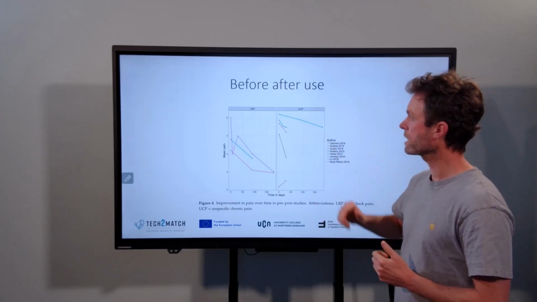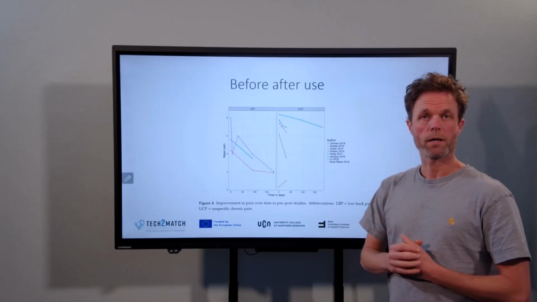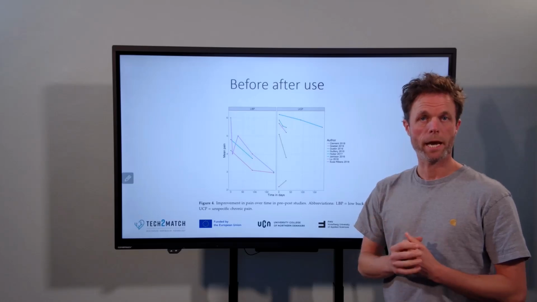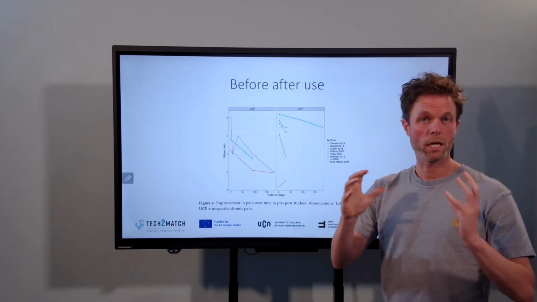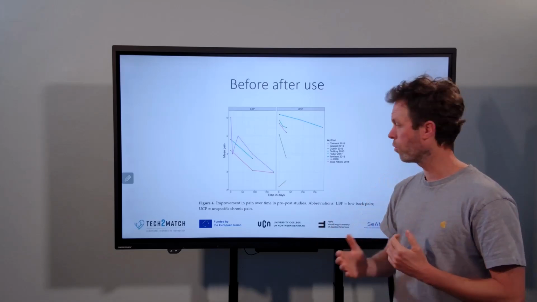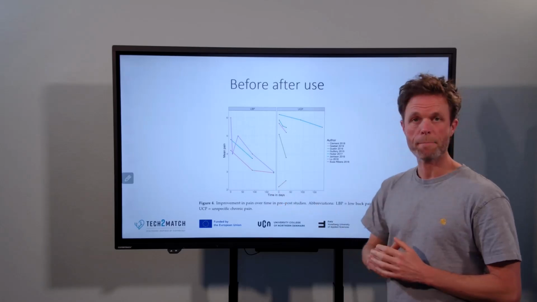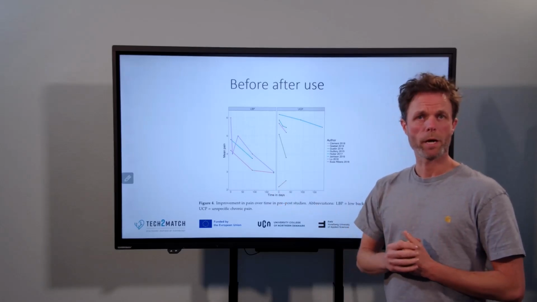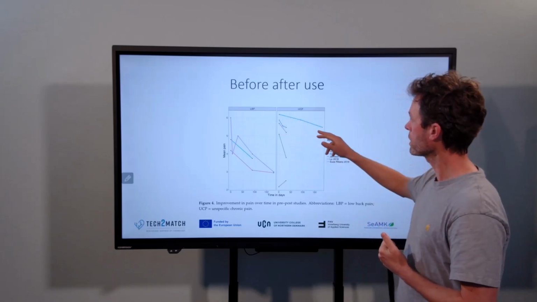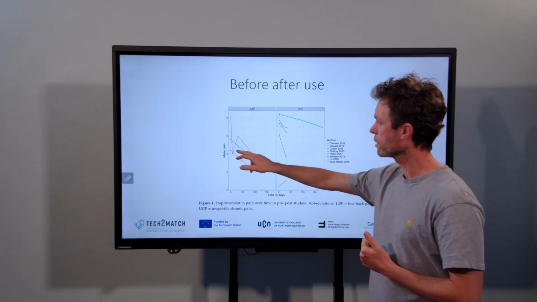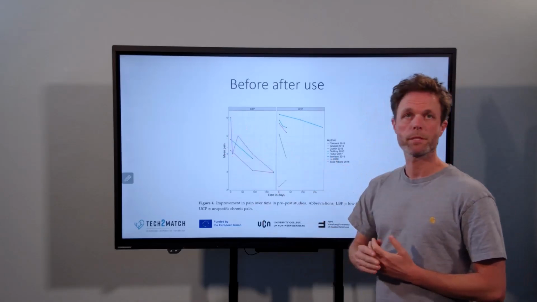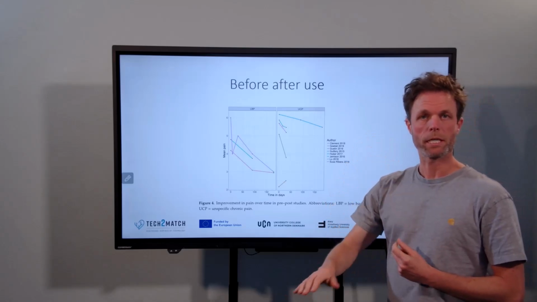We only have dotted lines because you have an intervention group which received the application and the intervention which the application contains, and they use the application over a certain amount of time, and they rate and monitor the pain experience. And you can see all the lines move downward, which actually means that the mean pain experience is decreasing.